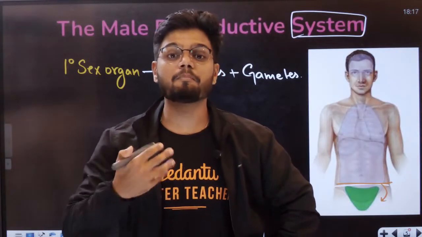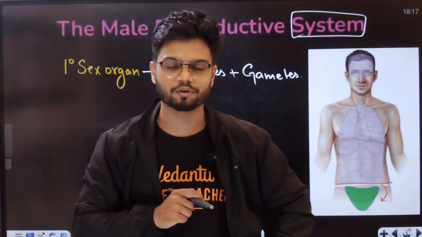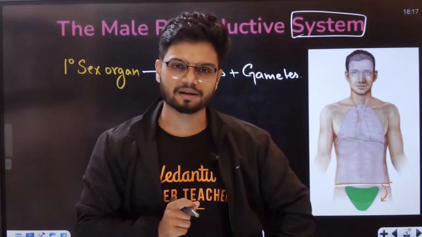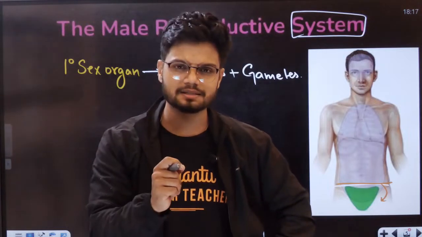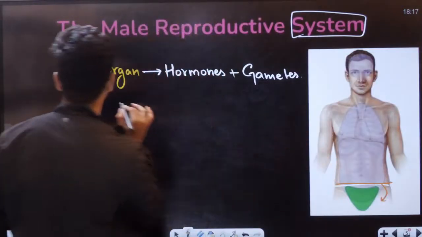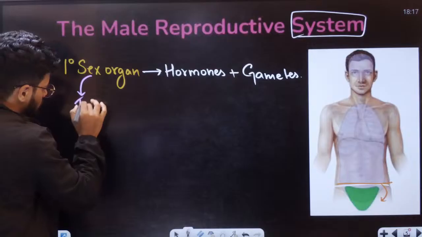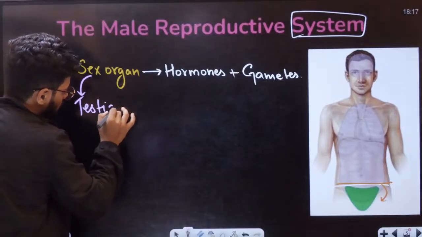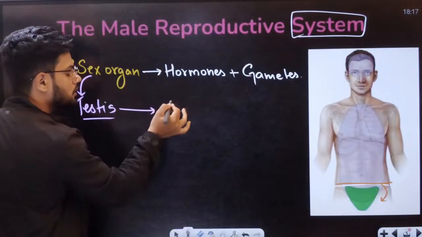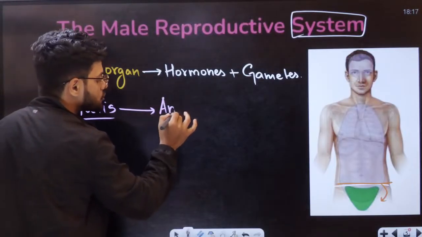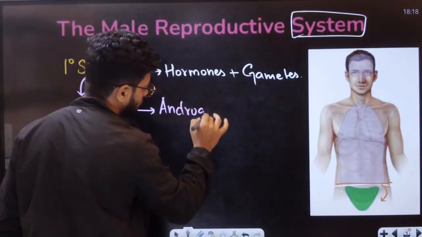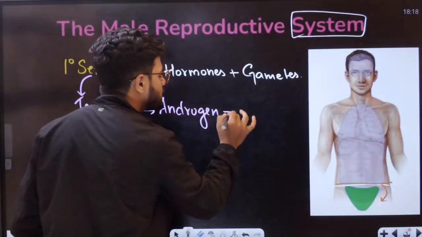Now in the case of males, the Y chromosome people, the people who are disappearing in the world, we have the testis. Testis is, students, the primary sex organ. It should be able to produce a hormone. Yes. The hormone is testosterone, which is a type of androgen. It should be able to produce gametes.